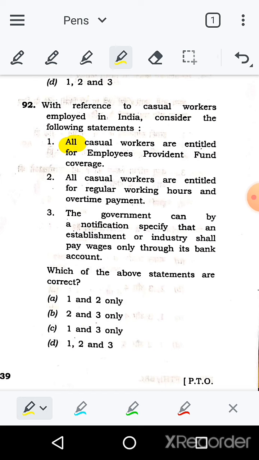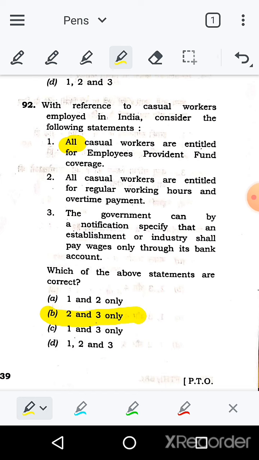So we are left with two options, and if we look at the options, 1 and 2, 2 and 3, 1 and 3, and 1, 2 and 3, with statement 1 all of those are eliminated here. So we are left with option 2 and 3. So the answer is B. If we read the statements here, all casual workers are entitled to regular working hours and overtime payment.